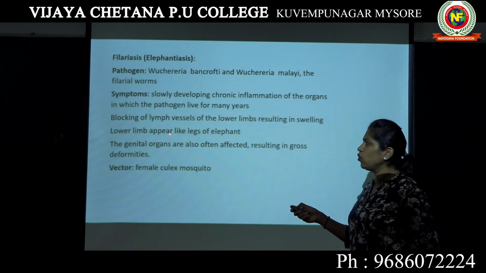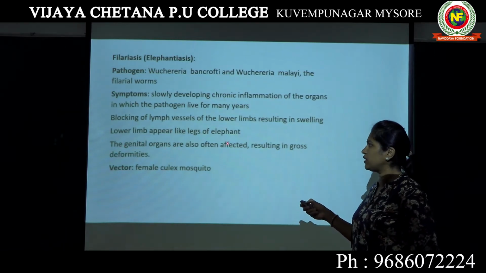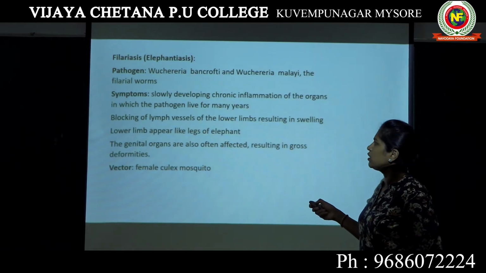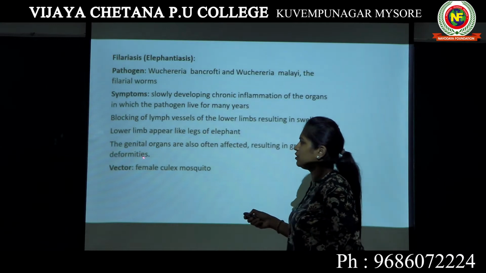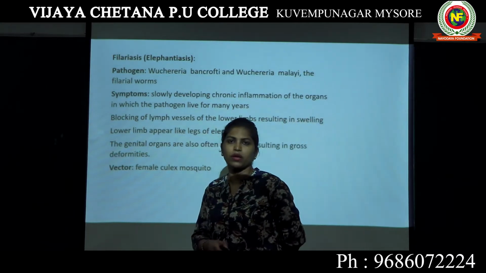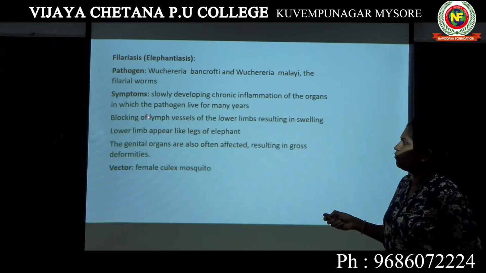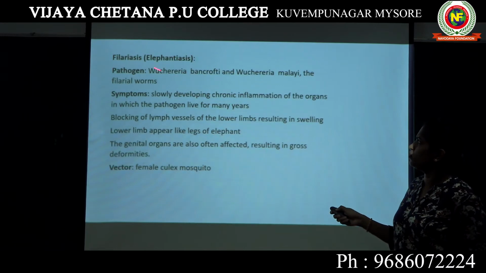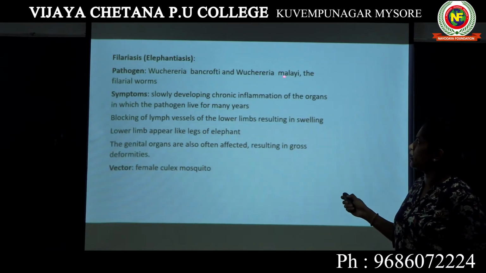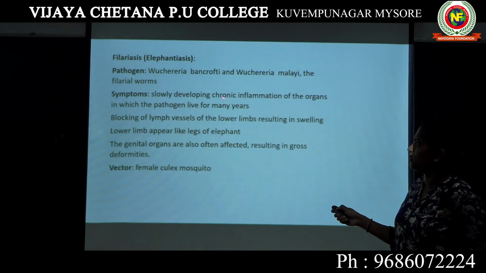Along with the lower limbs, the genital organs of that person are also affected. That also shows swelling, resulting in gross deformities. In the organs of the body where Wuchereria bancrofti and Wuchereria malayi are present, they start developing chronic inflammation.